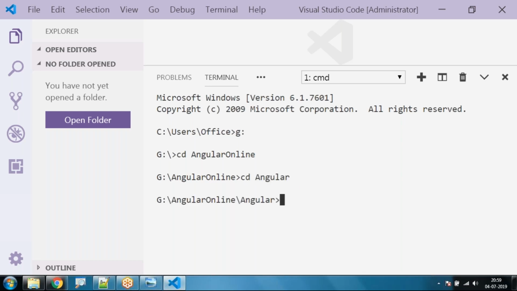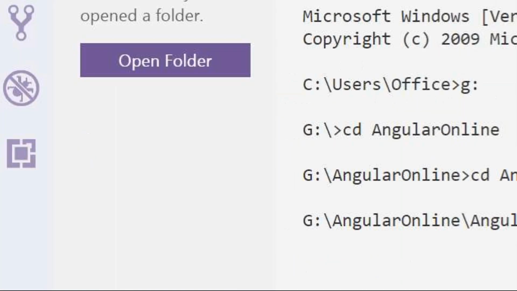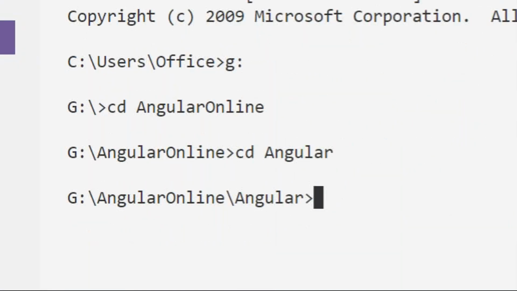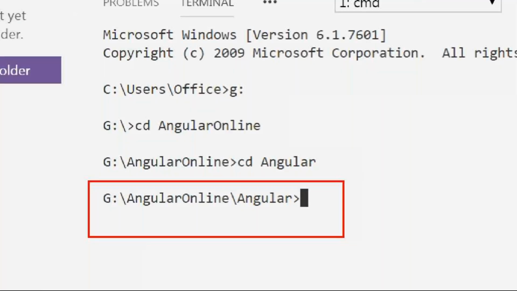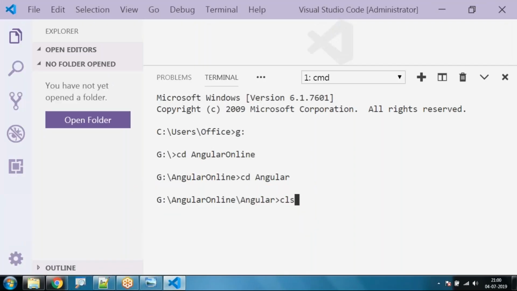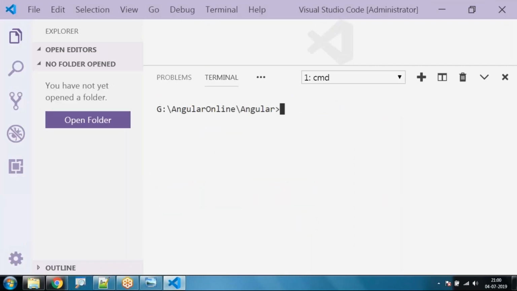This will be our working directory for developing our Angular applications: G colon Angular online Angular. If you don't have G colon in your system, you can do it in D colon, E colon, F colon. You can also do it on the desktop, and if you have only C colon, do it in C colon also. Is it okay, all of you? You can simply say CLS to clear the screen.